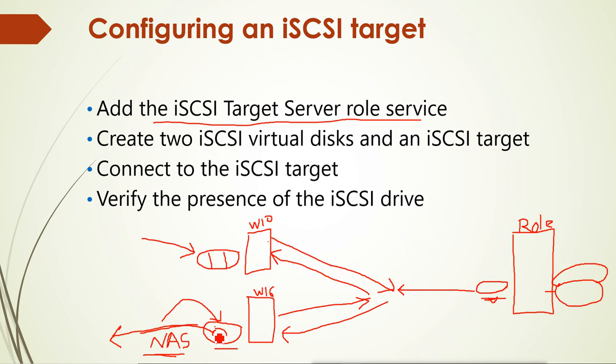First we add the role to the server. Remember, we can't use it on a Windows client. We can use it only on the server, so we can use it on Windows Server 2016. We install the role of the iSCSI target. Then we configure the iSCSI virtual disk. We can even configure the authentication also. And after configuring, we'll share it. And from the client machine, we start the initiator and verify whether there is any target or not. And then we connect to that. Let's see how we'll do this now.